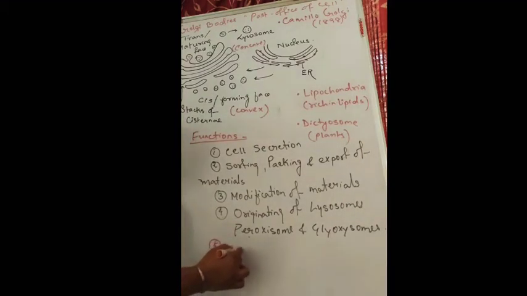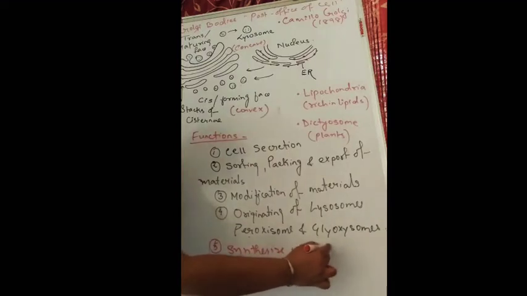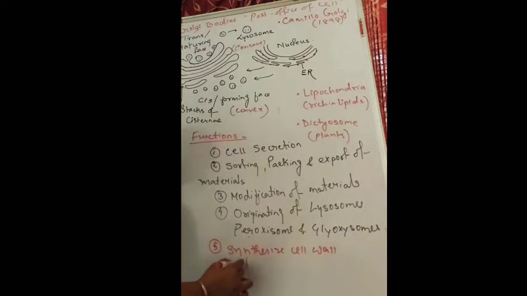Number 5, synthesize cell wall material. Cell wall is present in plant cell. As I told in previous classes, the cell wall, which is seen only in plant cells, has materials that are synthesized by the Golgi complex, such as polysaccharide synthesis. These make up the cell wall and are produced by the Golgi complex only.